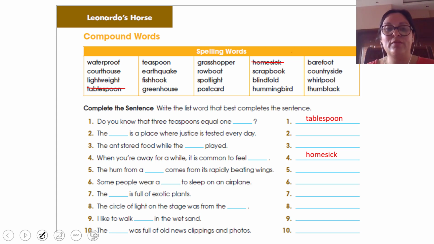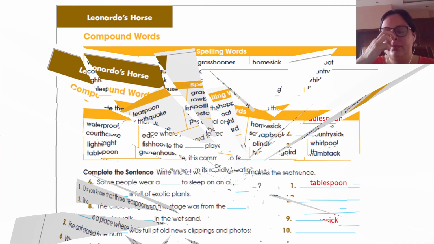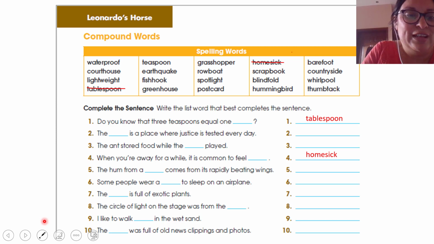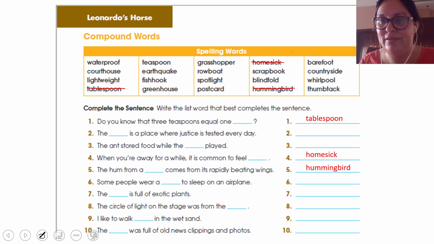Number 5. Let's read number 5. The home from its rapidly beating wings. Remember that I told you this part of the word home refers to the rapid movement or the fast movement of the wings of a bird. How do you call that bird? Hummingbird. Here we have it. So let's cross the word hummingbird and let's write it in here. Hummingbird.